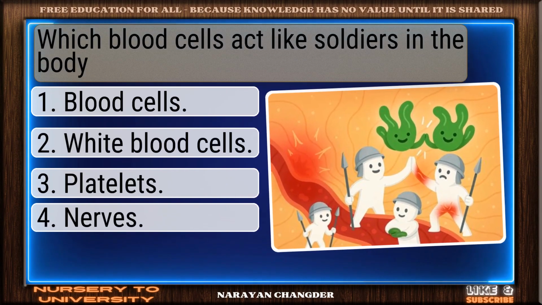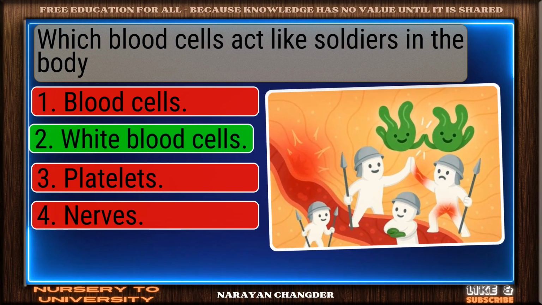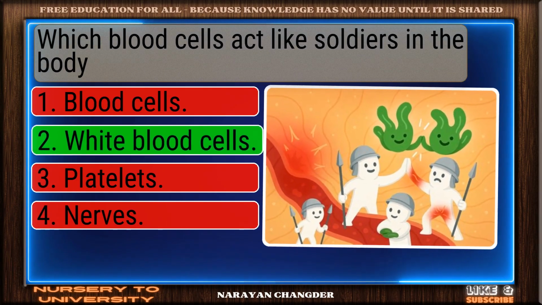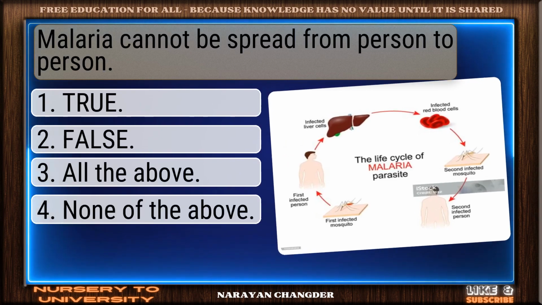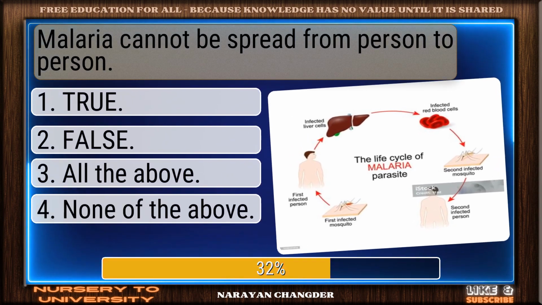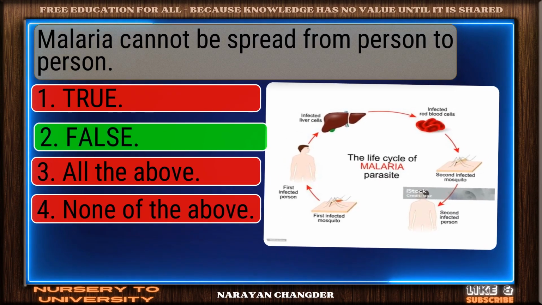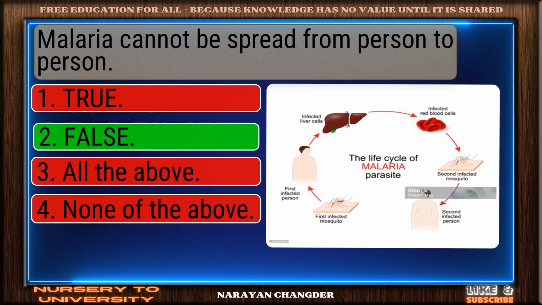Which blood cells act like soldiers in the body? Valid point. White blood cells is true. Malaria cannot be spread from person to person. Sharp thinking. False is the right choice.